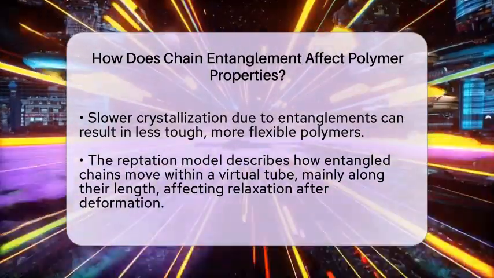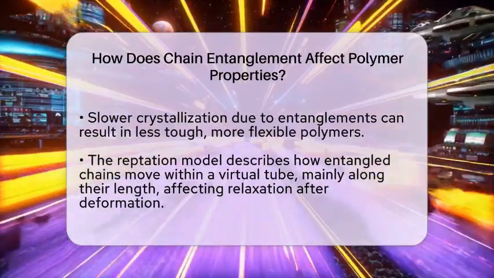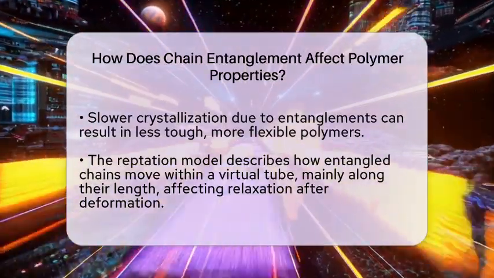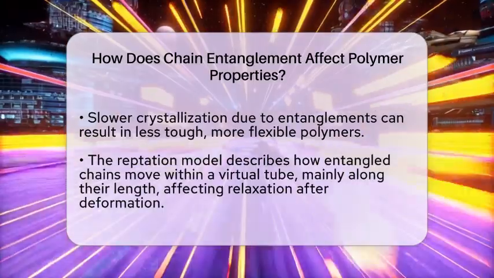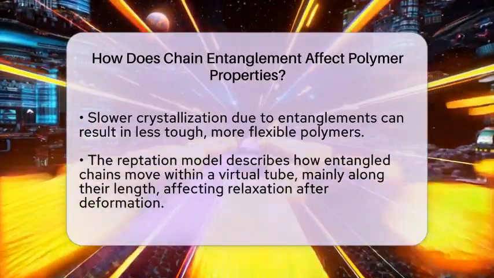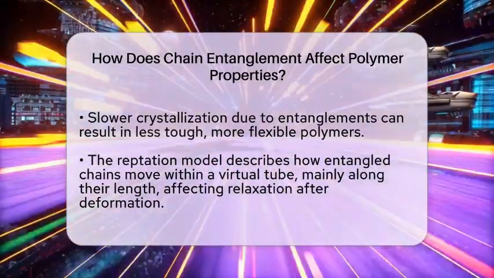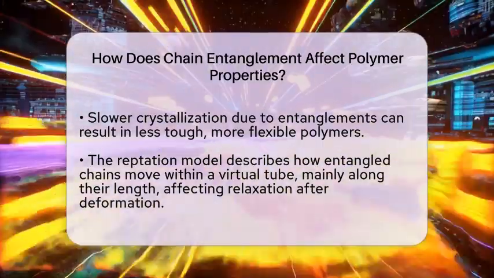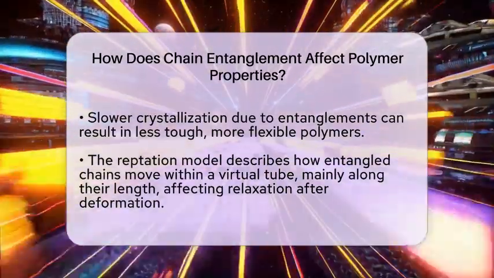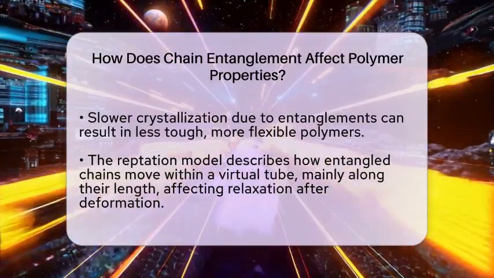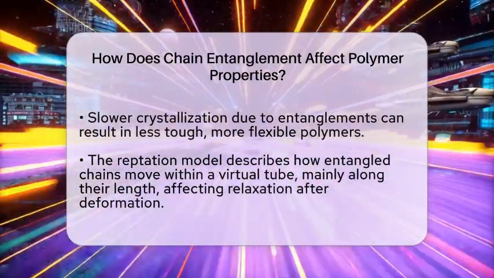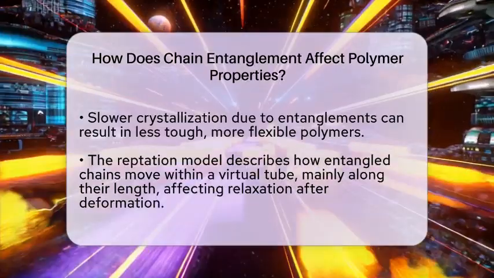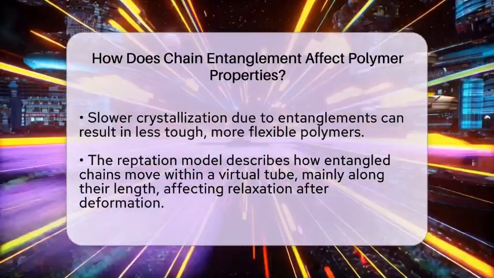On a microscopic level, scientists describe entangled chains using the reptation model. This idea suggests each chain moves within a virtual tube created by surrounding chains. Movement is mainly along the chain's length, which affects how the polymer relaxes after deformation. When chains are highly entangled, they take longer to relax, impacting how the material responds to stress over time.